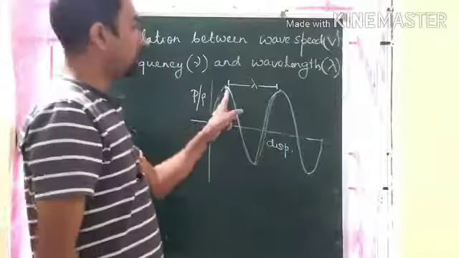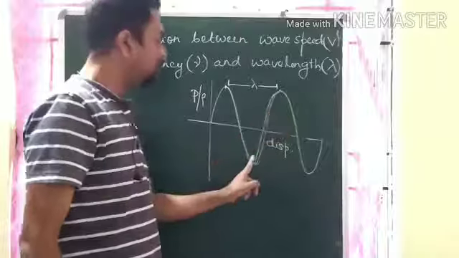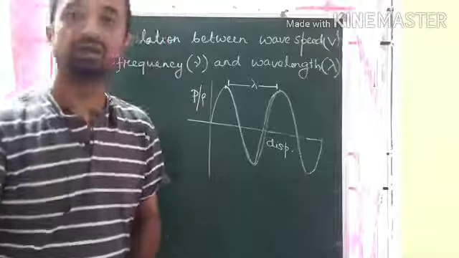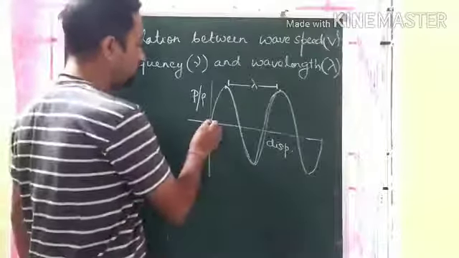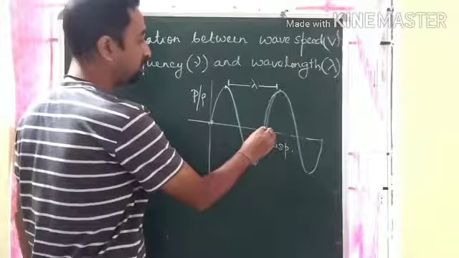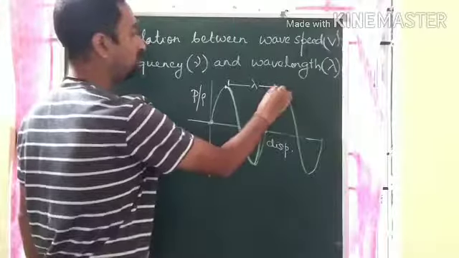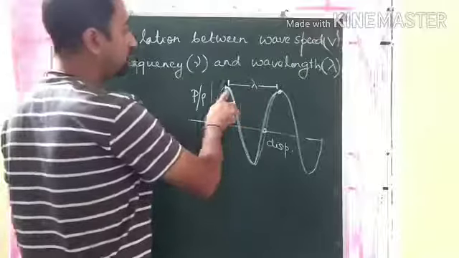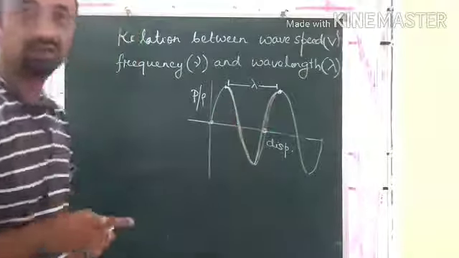The time interval between 2 consecutive compressions, or between 2 consecutive rarefactions, is called the time period. Like I have said, the time interval to complete one oscillation, from any point you can consider the first oscillation. So the time interval between 2 consecutive compressions is the time period.